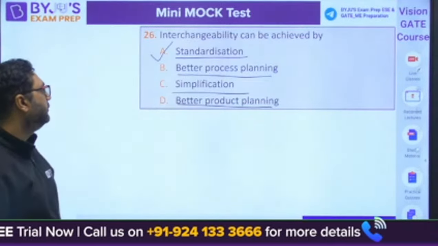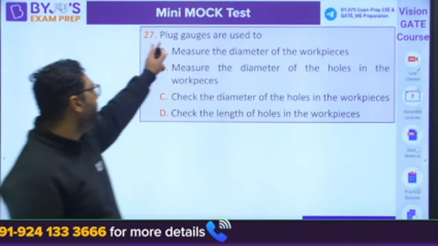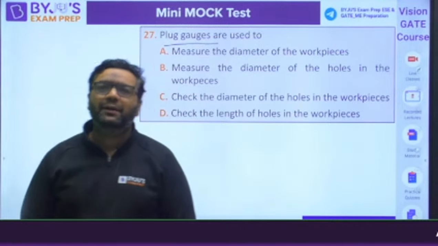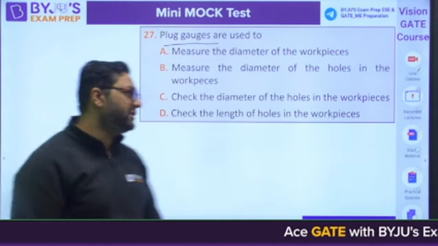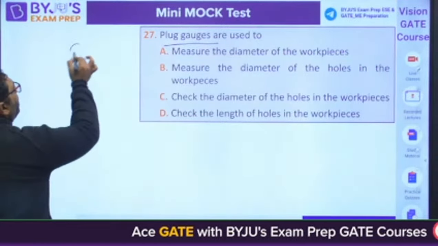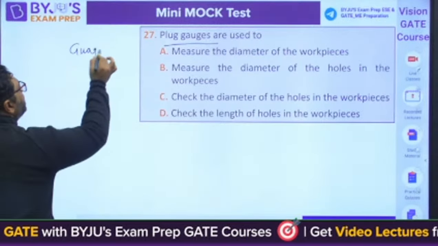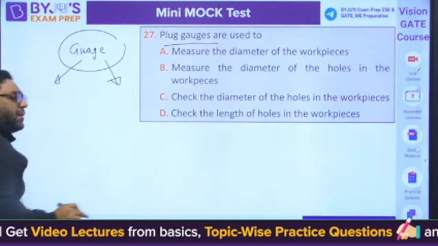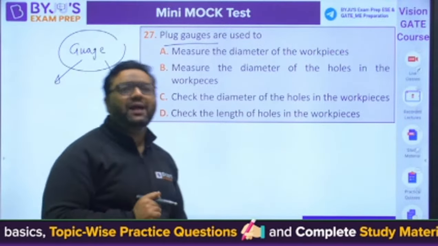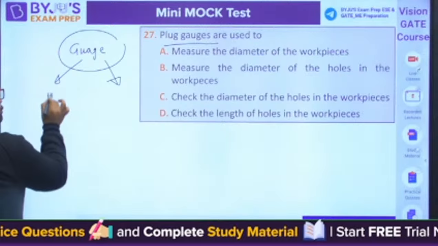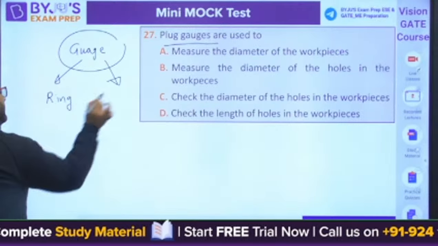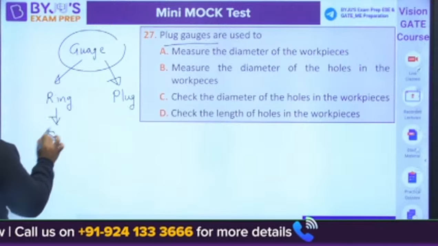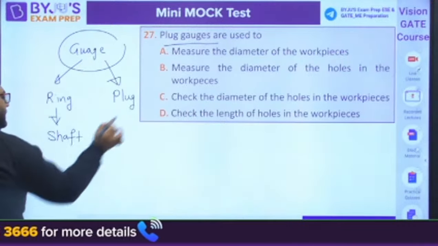Question number 27. Plug gauges are used. This is also from metrology and inspection. Whenever we are talking about gauges, gauges are used for inspection purposes. They check whether the part has tolerances within the desired limit or not. We have two types of gauges: one is ring, the other is plug. Ring gauges are used to check the shaft. Plug gauges are used to check the hole.